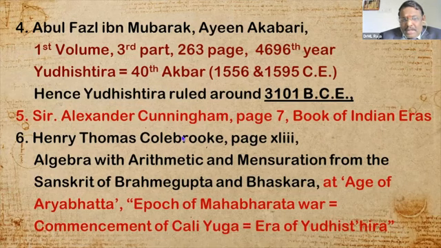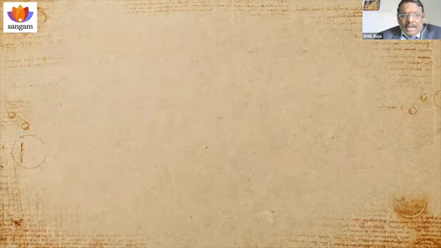And Sir Alexander Cunningham endorsed this calculation in his book on Indian Eras. And Henry Thomas Colebrooke, a famous Orientalist, in his book also mentioned that the epoch of the Mahabharata War, the commencement of Kali Yuga and the era of Yudhishthira are almost the same in timeline. So all this literature proves that 3143 BC is the correct date.